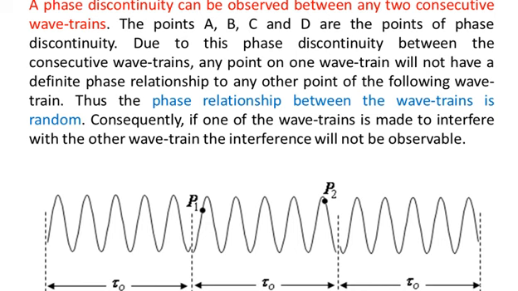Thus, the phase relationship between the wave trains is random. Consequently, if one of the wave trains is made to interfere with the other wave train, the interference will not be observable, because there is a random phase relationship of points on one wave train with the points on the other wave train.